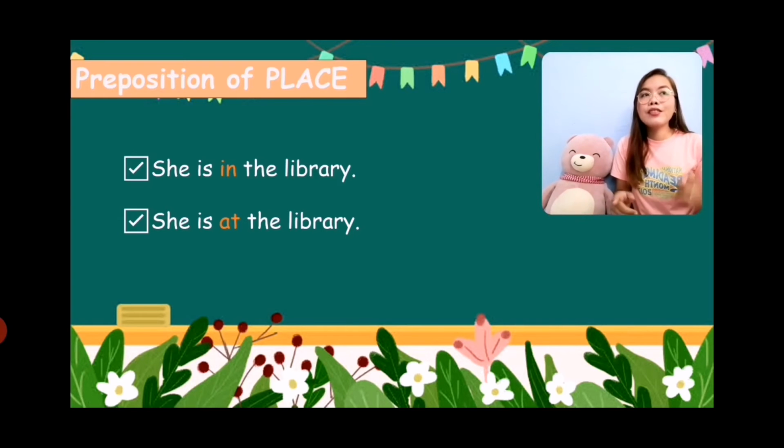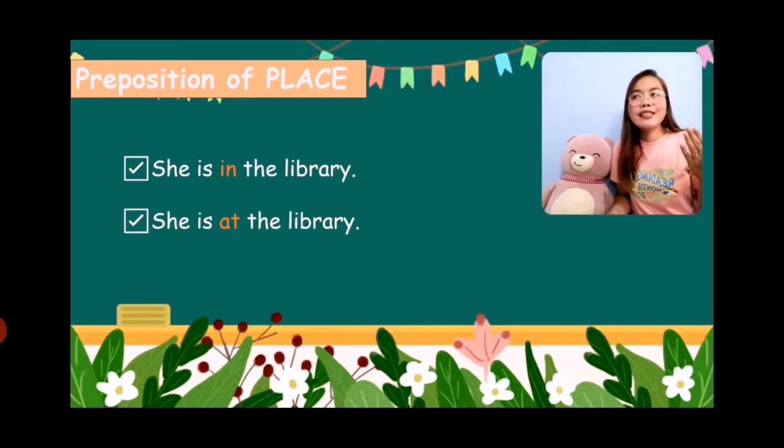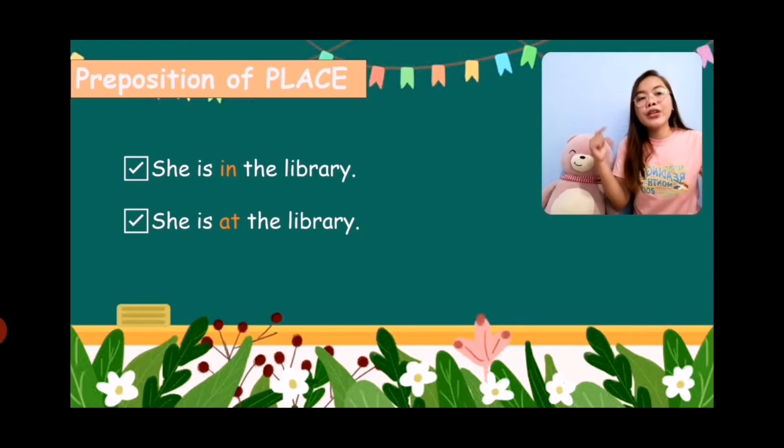It just depends on the writer or the speaker on what purpose he or she really wants to talk about. You can say she is in the library if you want to really specify that that person is really inside the library. You can say she is at the library if you just want to talk about the exact location of that girl. She is at the library, but both of these sentences are correct.